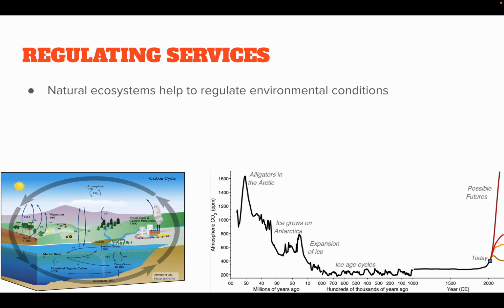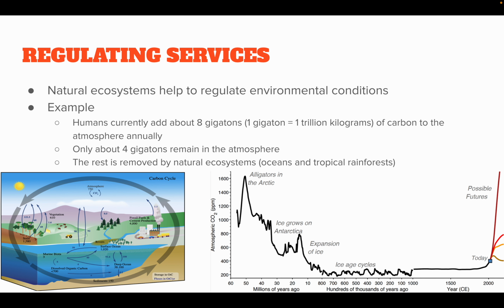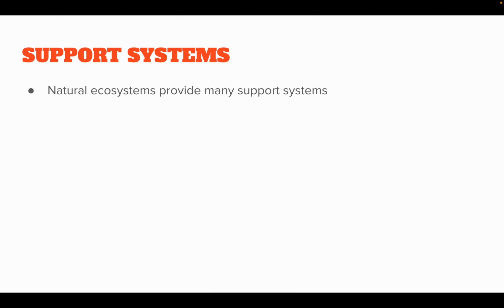In terms of regulating services, natural ecosystems help to regulate environmental conditions. A classic example that we're talking about a lot this year is carbon. Humans currently add about 8 gigatons of carbon to the atmosphere annually, where 1 gigaton equals 1 trillion kilograms. Only about 4 gigatons remain in the atmosphere because the other 4 gigatons are removed by natural ecosystems such as oceans, tropical rainforests, and trees and other species through photosynthesis. Remember, we talked about carbon sinks throughout the carbon cycle. This would be an example of that.